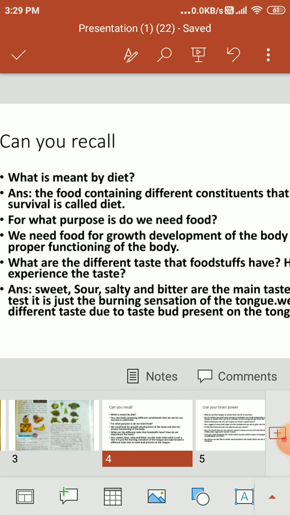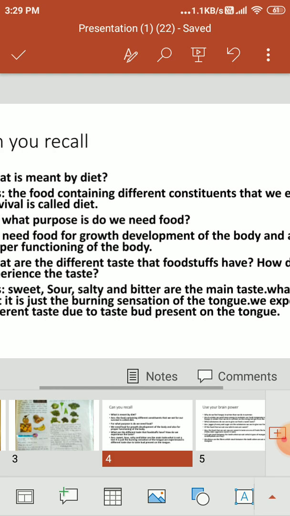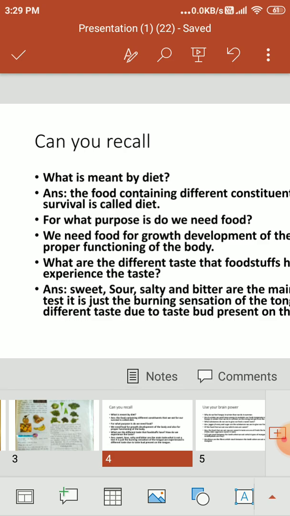Second question is, for what purposes do we need food? We need food for growth, development of the body, and also for proper functioning of the body.